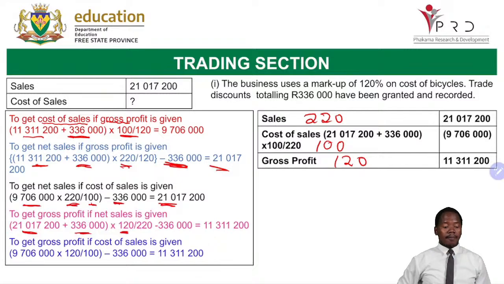And then the last one, to get my gross profit, if cost of sales is given, I will say 9,706,000 because now I'm looking for my gross profit. 120 will be on top and then divide by 100 minus 336,000. Then I will get my gross profit.